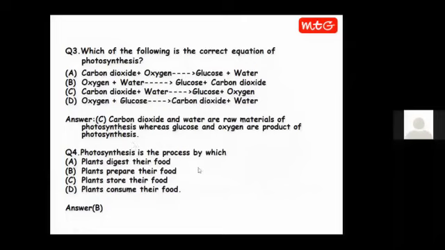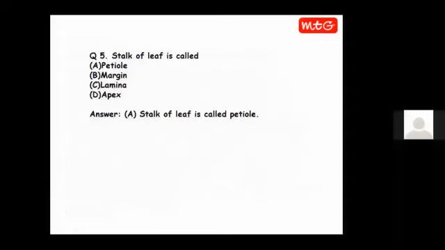Photosynthesis is the process by which plants digest their food, plants prepare their food, plants store their food, plants consume their food. So photosynthesis is the process by which plants prepare their food. Answer is option B. Now, we have come to the end of the quiz, the last question. Stalk of leaf is called petiole, margin, lamina, apex. So the stalk of a leaf is called petiole. So here answer is option A.